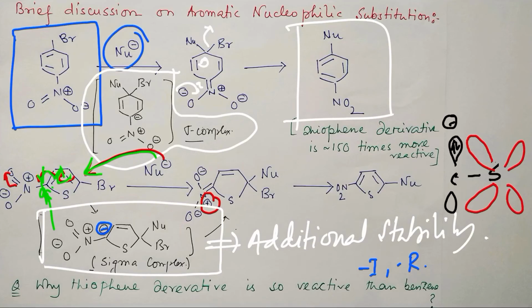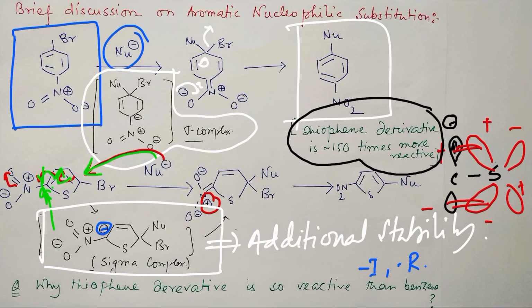So this charge could be donated to the sulfur's orbital, and in this way the charge will be delocalized. That is the reason why this thiophene derivative shows around 150 times more reactivity than benzene. So it is not that they are pretty unreactive; they have a significant amount of reactivity for aromatic nucleophilic substitution.